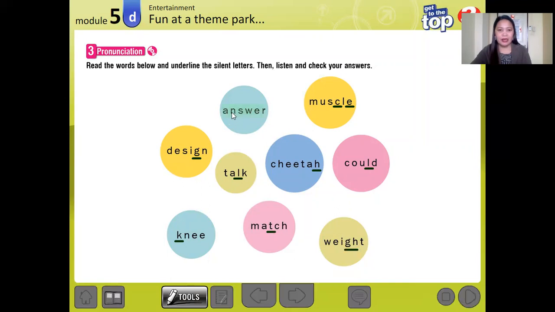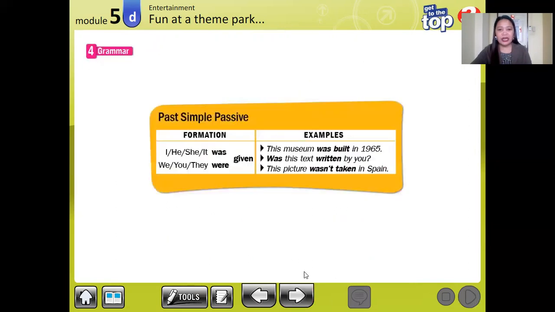All right, so here we have the following. Those are the underlined letters that are not heard in this word. So if we say the word, these underlined letters, we are not sounding their sounds. All right, as we say the word. So that's it. Okay, next, let's move on to our grammar part of this lesson.